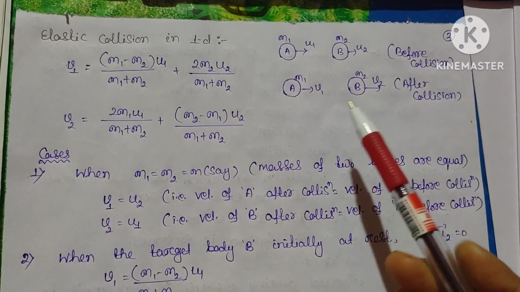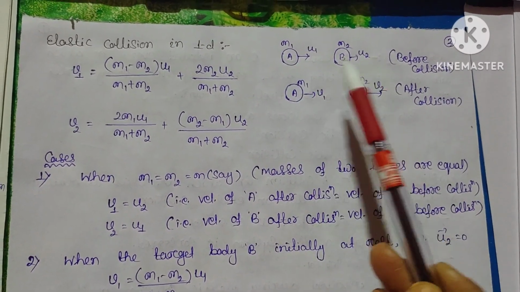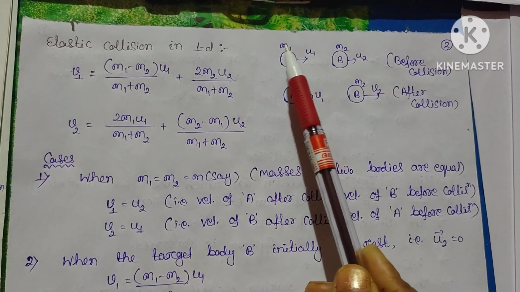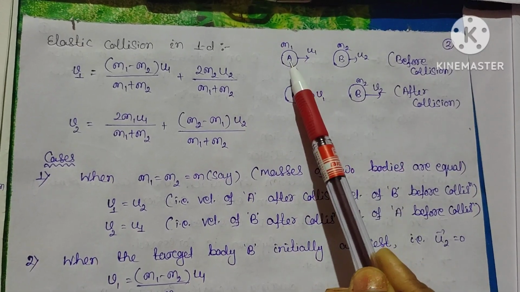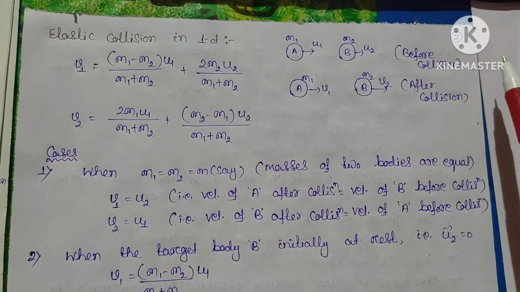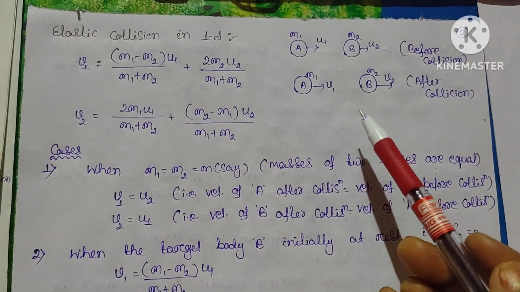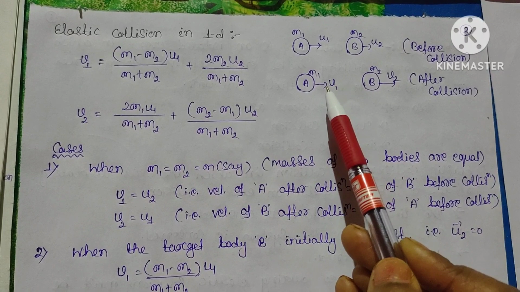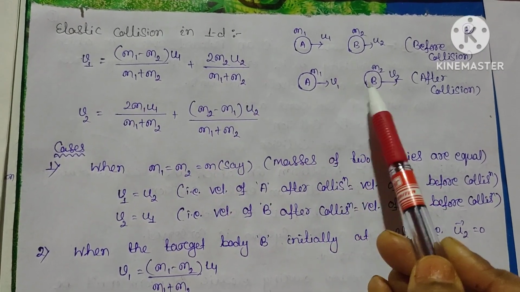There are two bodies A and B having masses m1 and m2. A possesses the velocity u1 and B has the velocity u2 before collision, and after collision they possess the velocities v1 and v2 respectively.